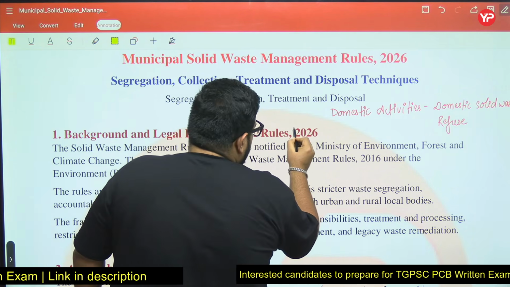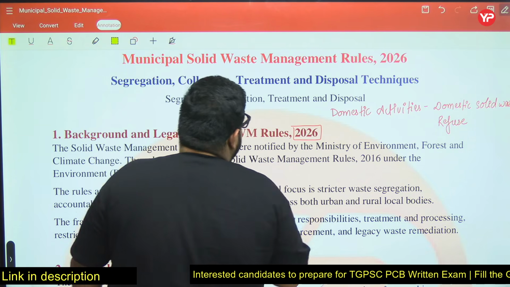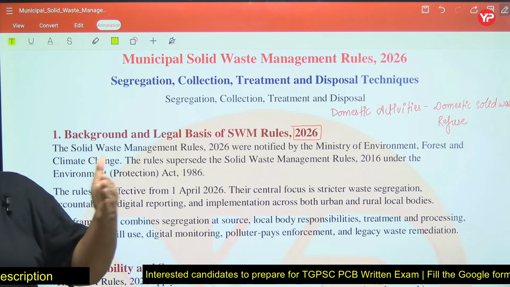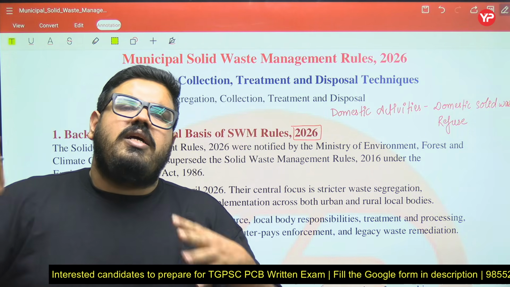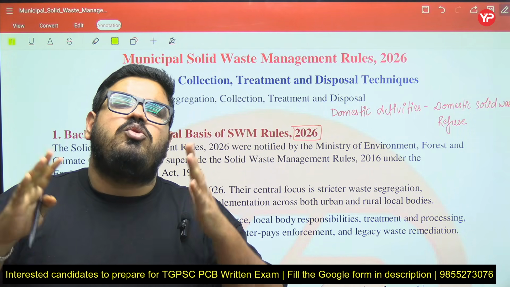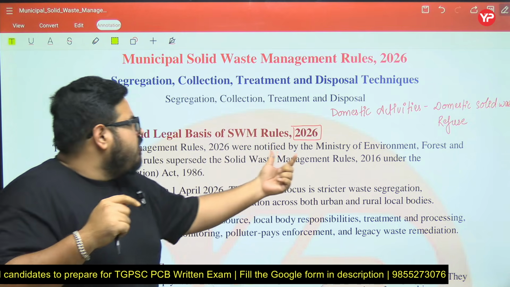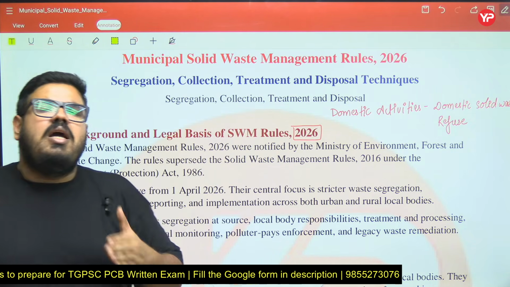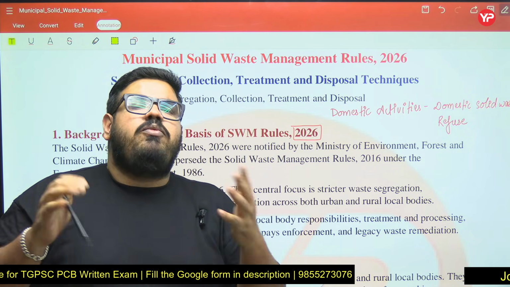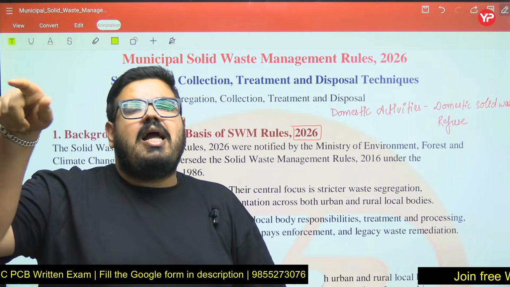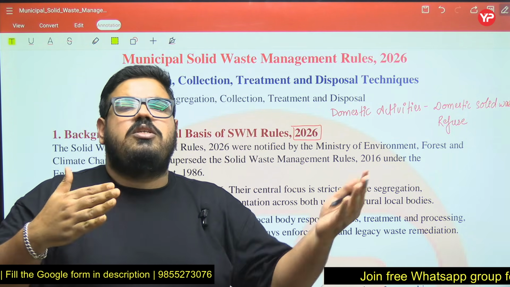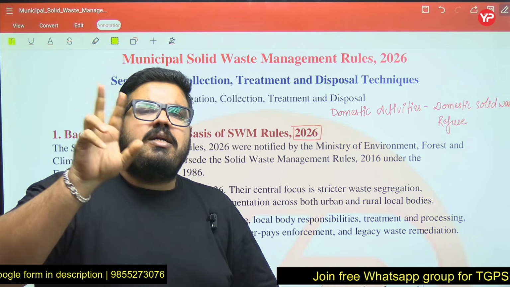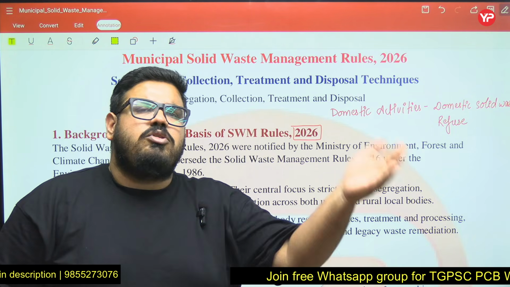Now remember, why is 2026 written here? Because before 1st of April 2026, the rules that were going on were the Municipal Solid Waste Rules 2016, the previously notified rules under the Ministry of Environment, Forest and Climate Change. That is basically the apex body which gives the policies and framework for these rules, and they are implemented by CPCB, the Central Pollution Control Board.